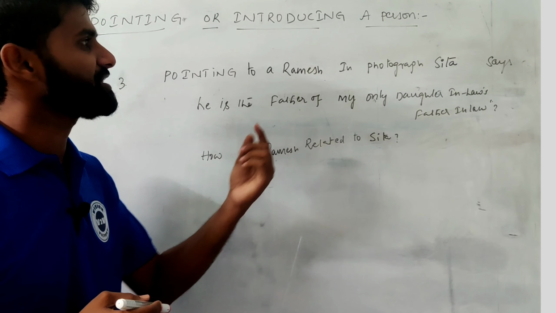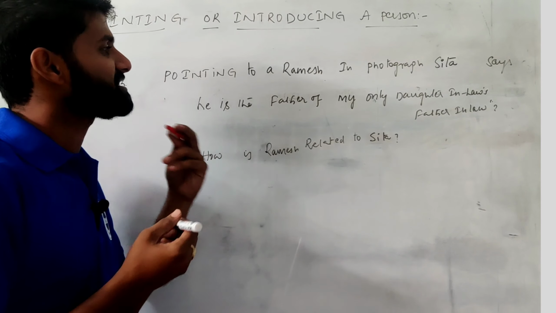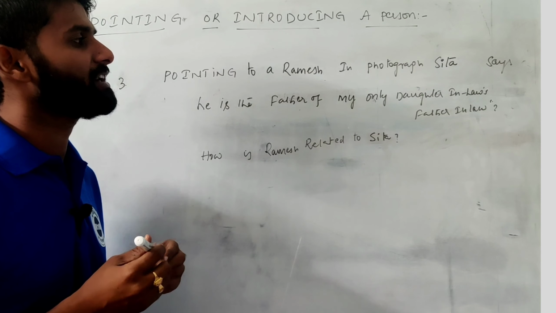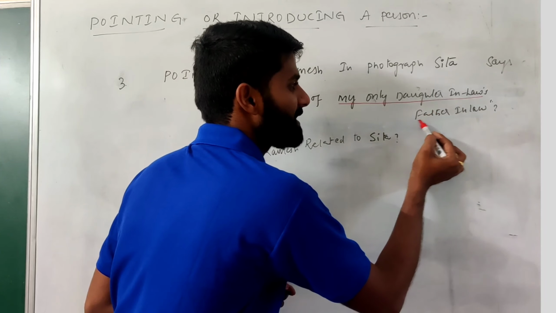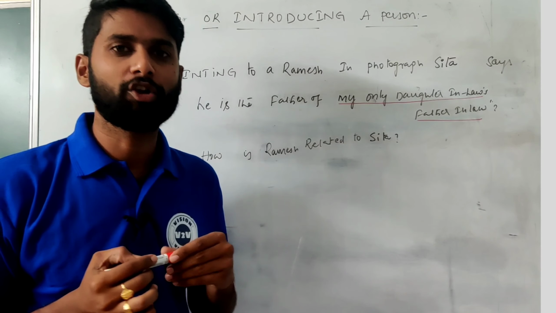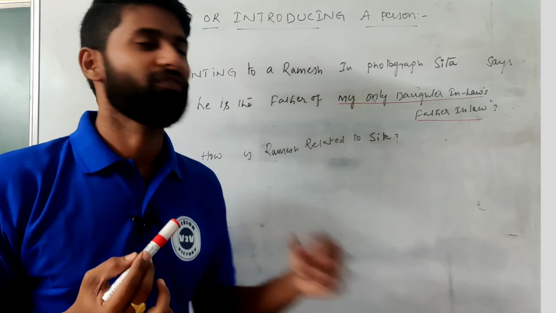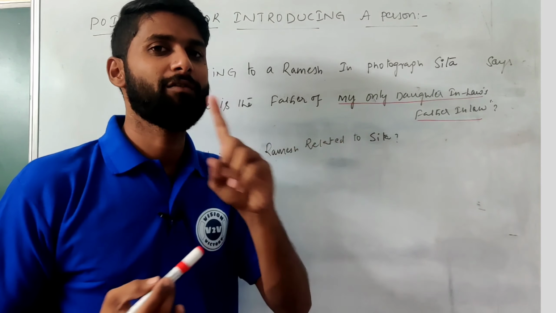Next statement. Pointing to Ramesh in the photograph, Sita says, he is the father of my only daughter-in-law's father-in-law. First, identify the answer of this particular statement. My only daughter-in-law means my son's wife. Only means I have only one son.